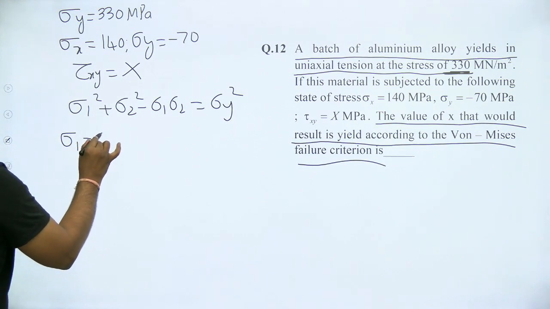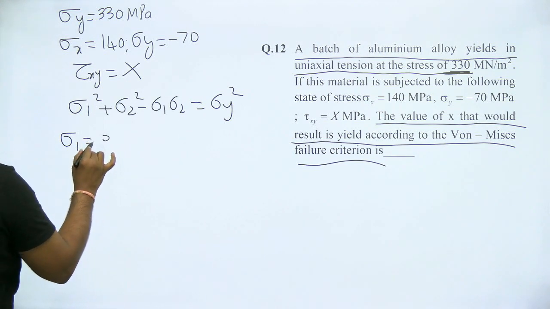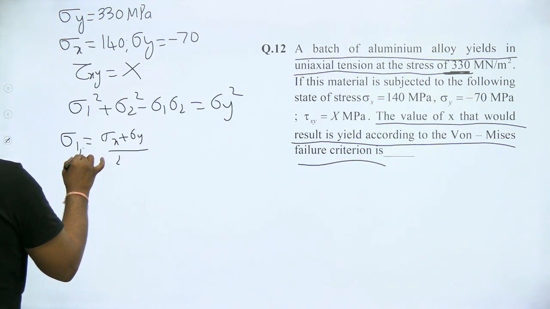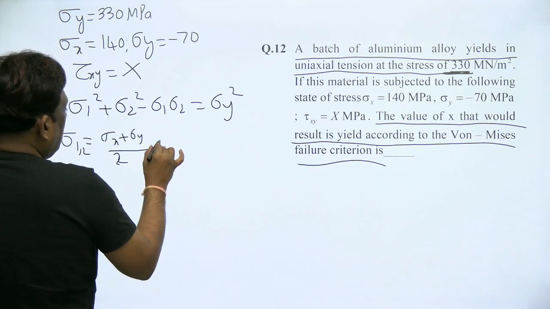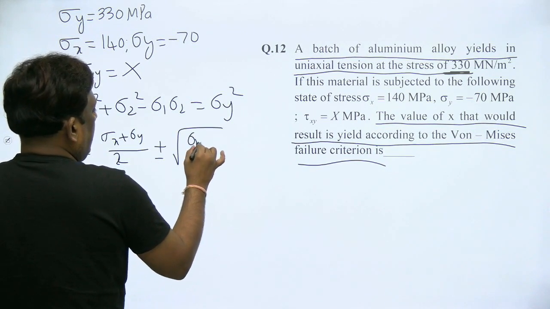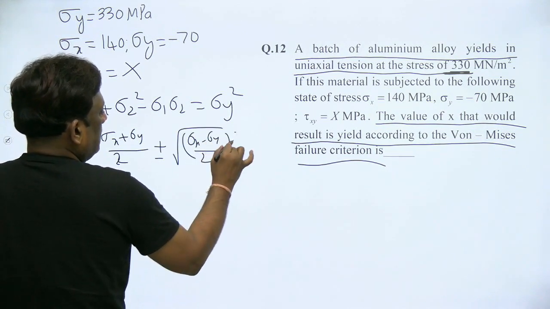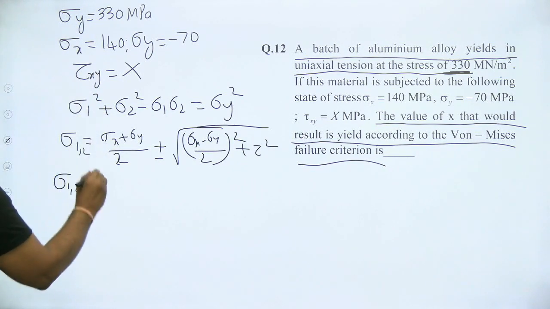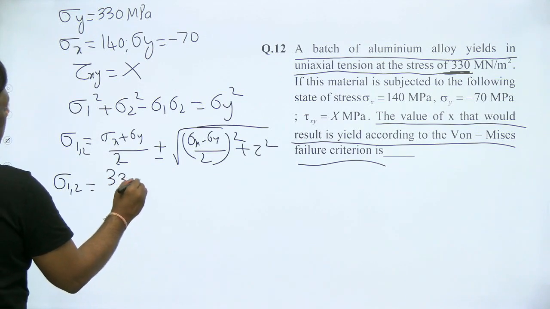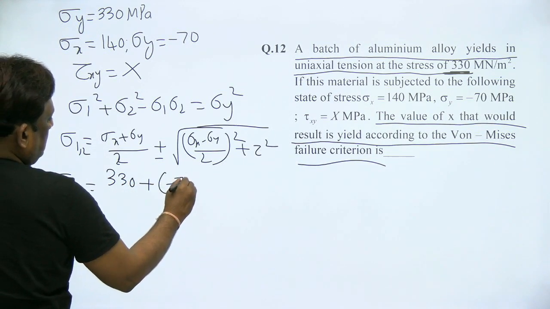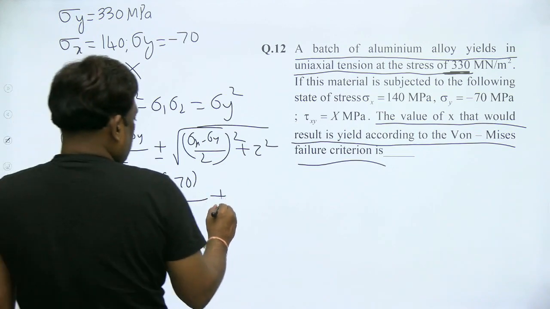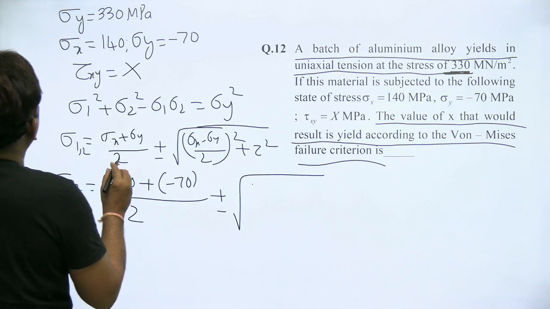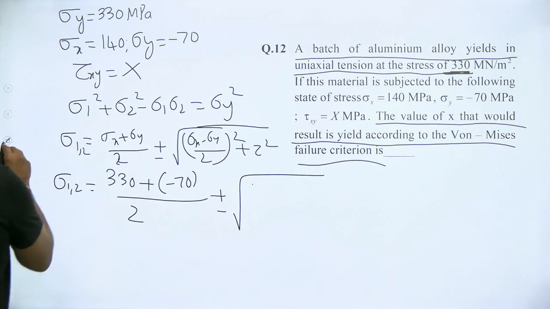What is sigma 1? Sigma x plus sigma y by 2. Let's calculate both sigma 1 and sigma 2 because I need them. Plus or minus under root of sigma x minus sigma y by 2 whole square plus tau square.